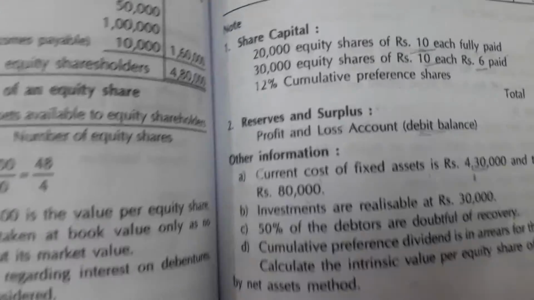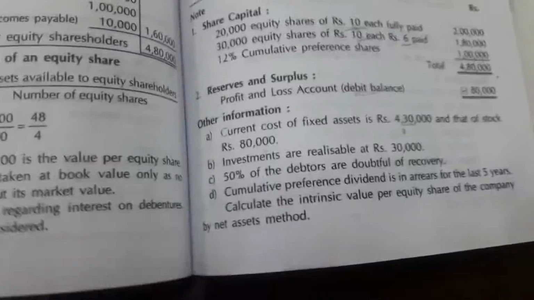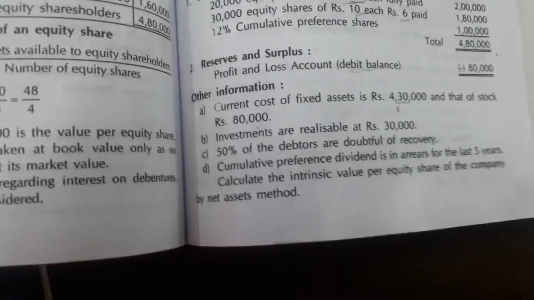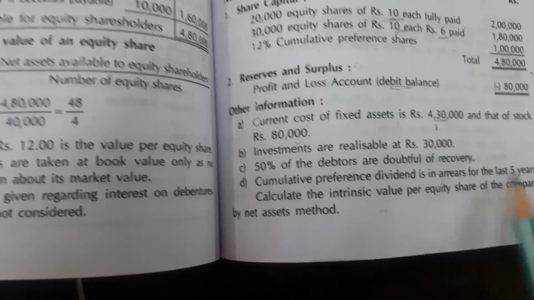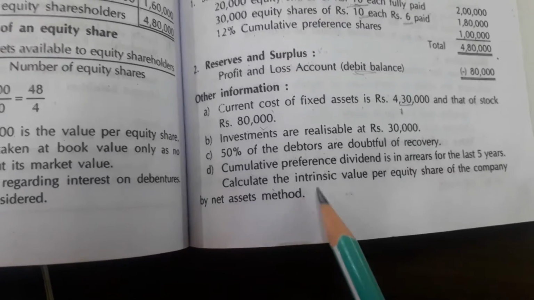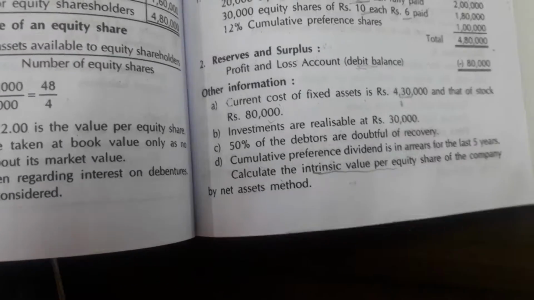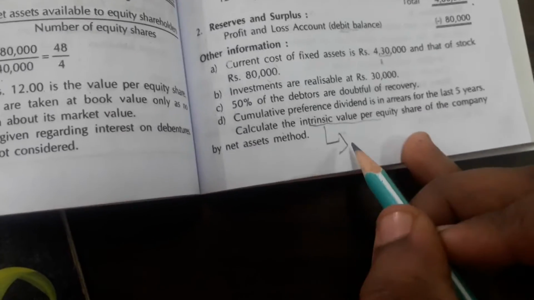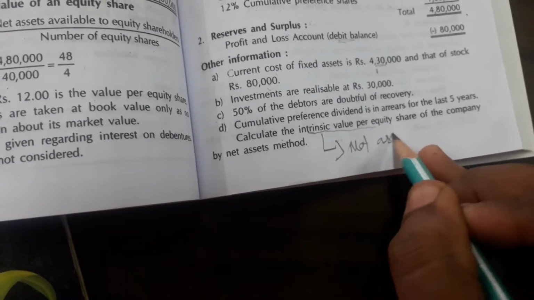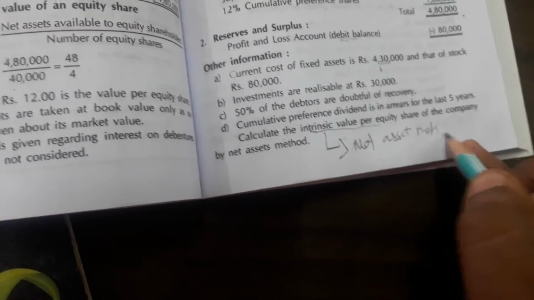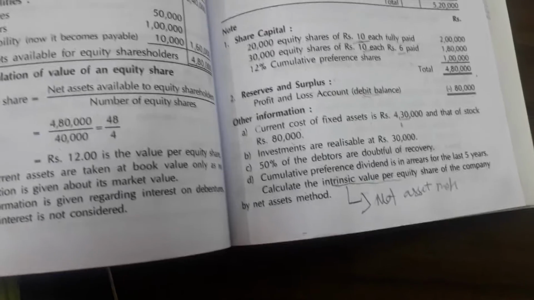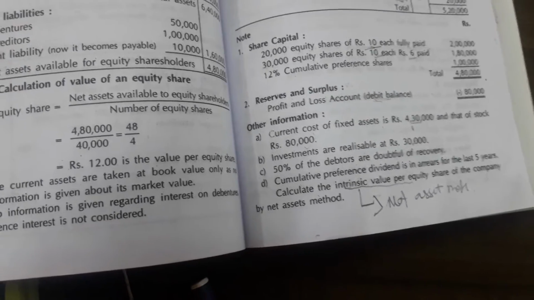So this is your exact format problem, and this is what we have to check. All things are there in this problem. Calculate the intrinsic value, which is also called the net asset method, of the company. Prior to that, we will go through the format we have seen.